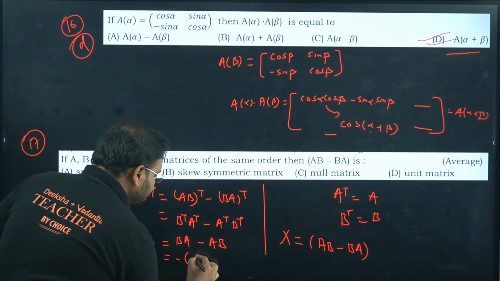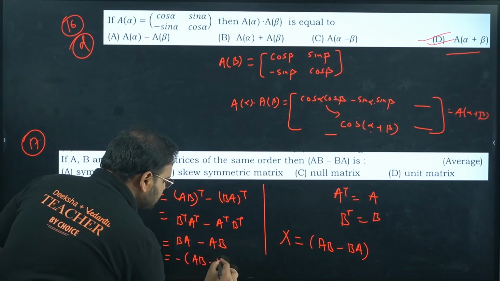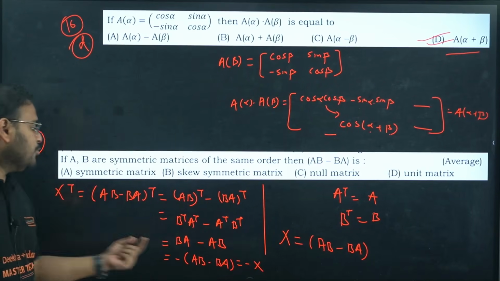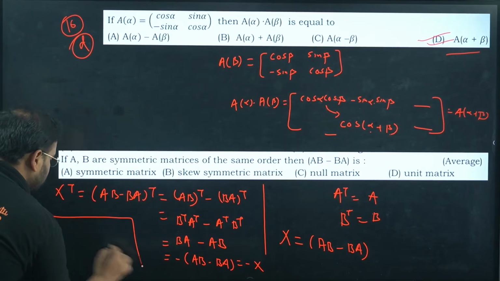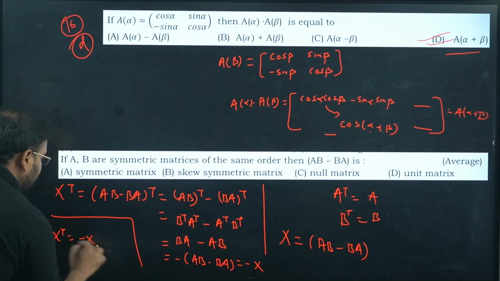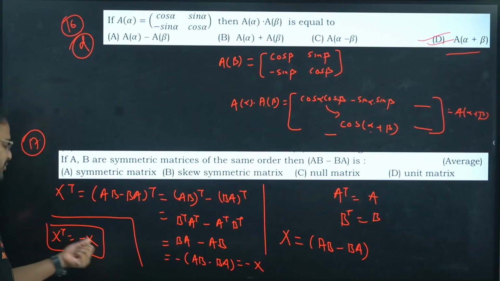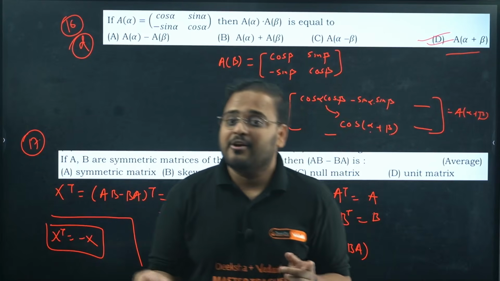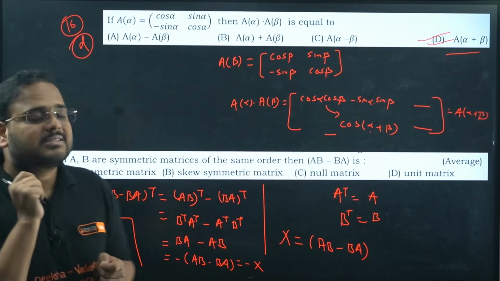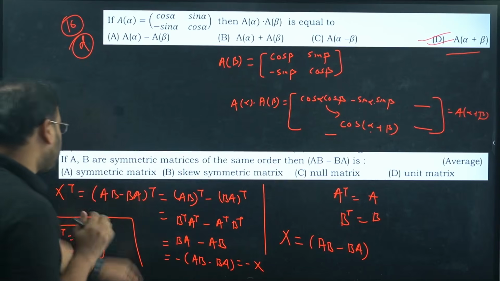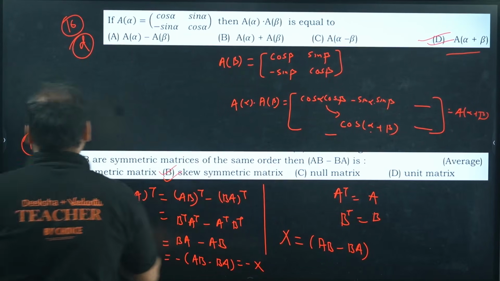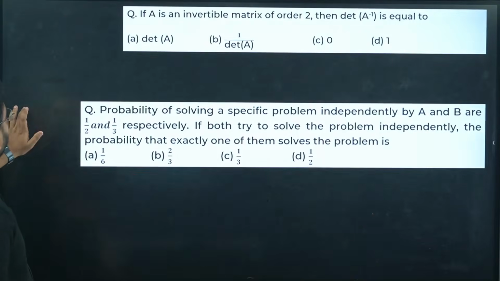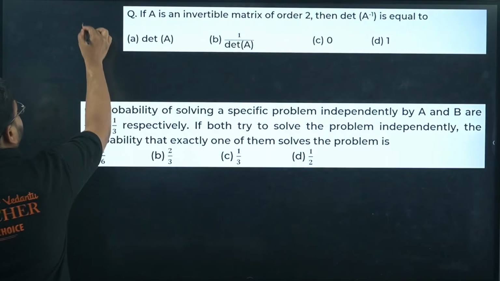Take minus sign common, you'll get AB minus BA again, which is nothing but minus X. Started with X transpose going to minus X. Conclusion: X transpose is minus X. When X transpose is X, it is a symmetric matrix. When X transpose is minus X, it is a skew symmetric matrix, and the answer is option B. Question number 17 done. Question number 18 now.